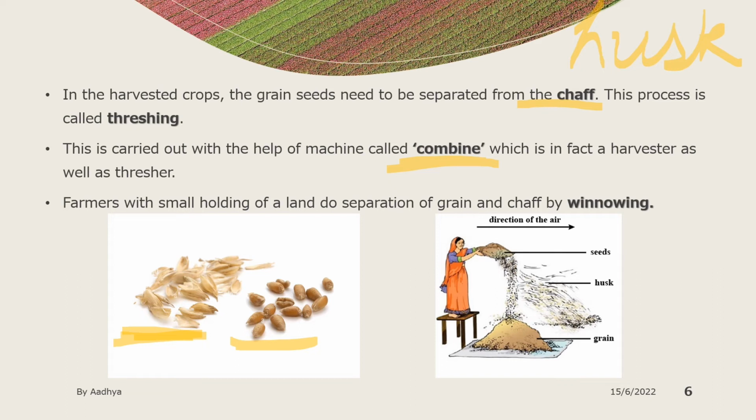Farmers with a small holding of land do the separation of the grain and the chaff by winnowing. The farmers with small holdings, how will they separate the grain and the chaff? They will separate them by the winnowing process. This is the process of winnowing, you can see.